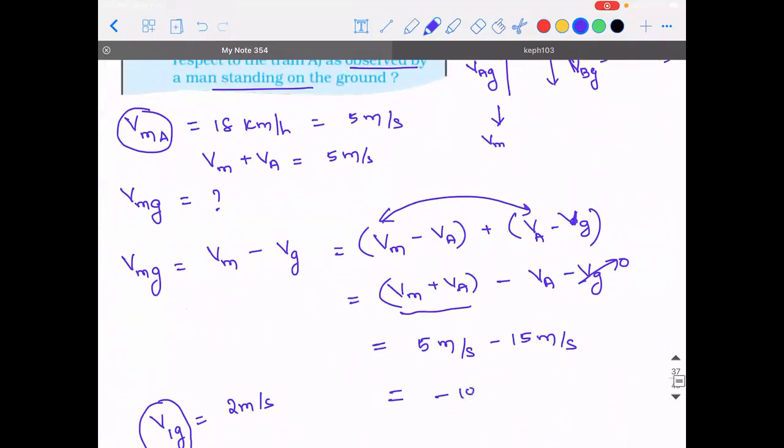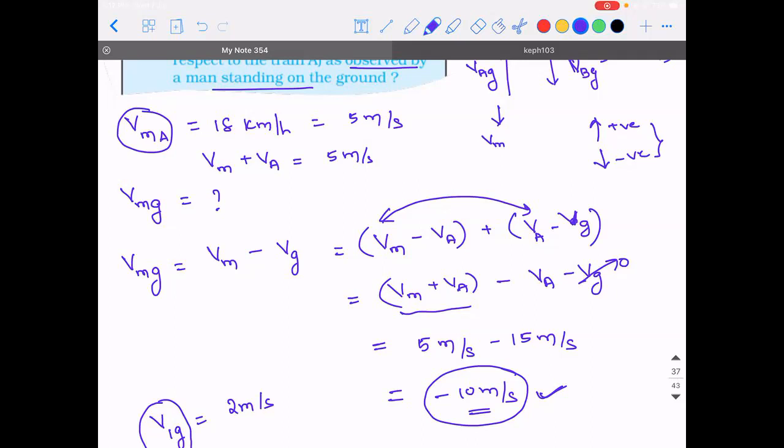So what is the answer? Minus 10 meter per second. So if I take this direction as positive and this direction as negative, means for a person standing on the ground, it will appear as if the monkey is running with a speed of 10 meters per second in the southward direction. Right?